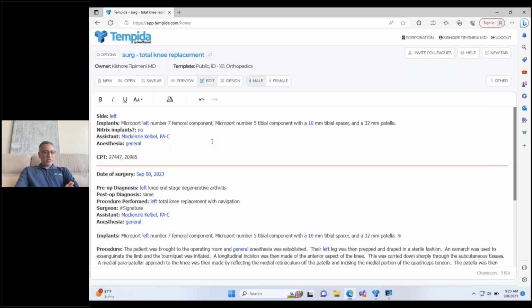First of all, there's no HIPAA issue here, because everything that you're seeing here, as far as the notes and all that kind of stuff, has no patient information attached to it. So there's no problem with HIPAA compliance. What happens is the notes get generated in Tempida, then the AI switches over to the EMR and pastes the text that you created in the template into your actual EMR, and that's obviously where the HIPAA is. So that's the number one thing.